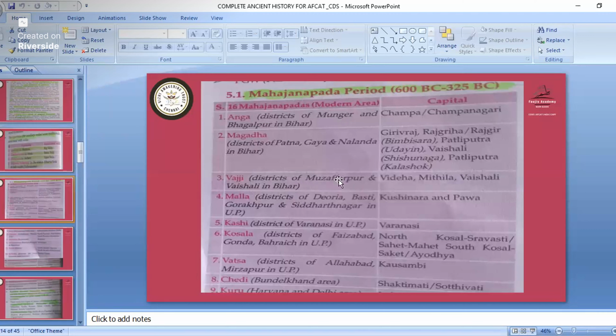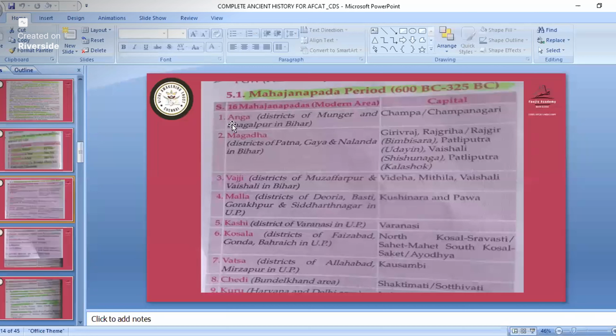Okay, now the Mahajanapada period. In this you must remember all the 16 Mahajanapadas and their capitals. No need of kings or anything, but all these Mahajanapadas and capitals you must remember. They might ask. In AFCAT they don't ask map-based questions, but in CDS they have asked map-based questions. If you know the name and which state the city is in, you can easily mark it. But this is not important in AFCAT. For the services exams it is important; they might ask matching or something.